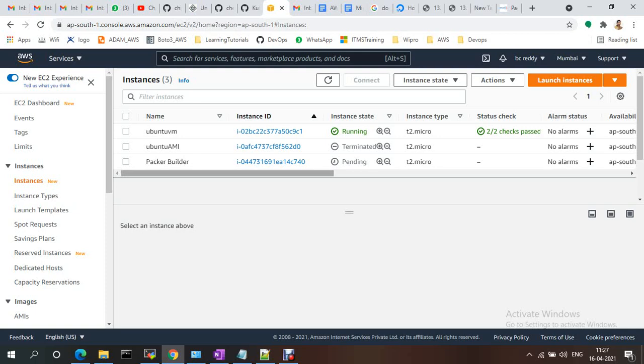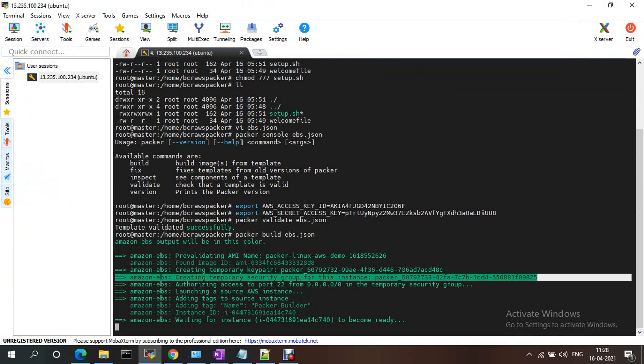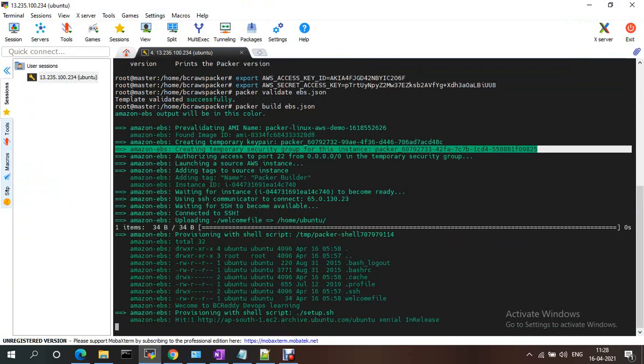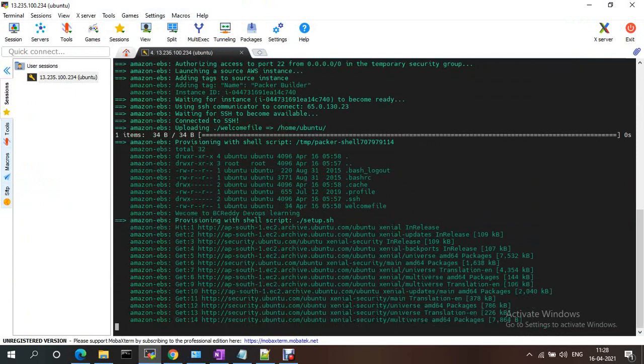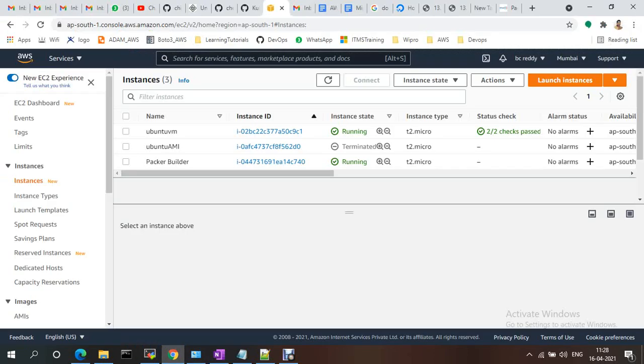On top of that it will install whatever applications and basic files are available, and then it will create the AMI. Once the instance is running, it will create the AMI by default. It will take some time, waiting for the instance to be ready. Now if you refresh, see the Packer builder is running.